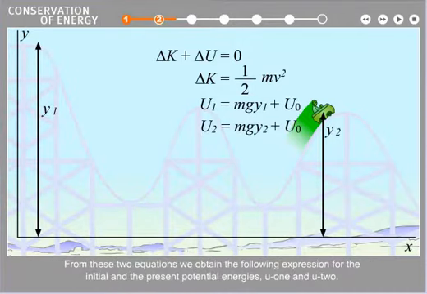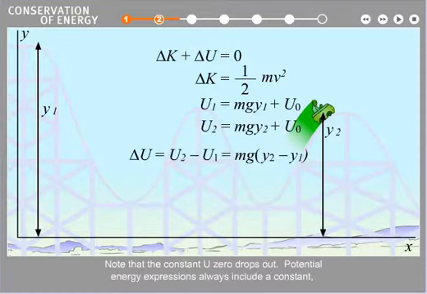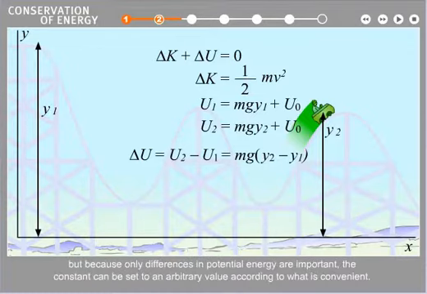From these two equations, we obtain the following expression for the initial and the present potential energies, U1 and U2. The change in potential energy is therefore equal to mg times the difference between y2 and y1. Note that the constant U0 drops out. Potential energy expressions always include a constant, but because only differences in potential energy are important, the constant can be set to an arbitrary value according to what is convenient.